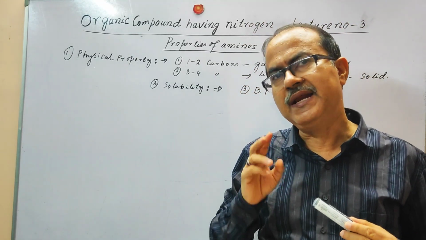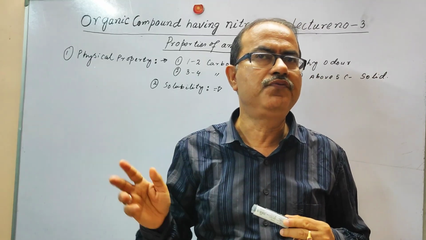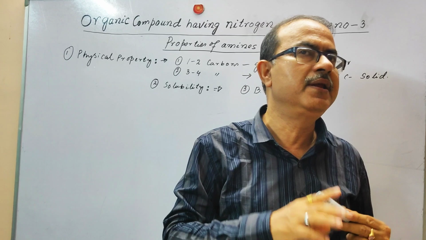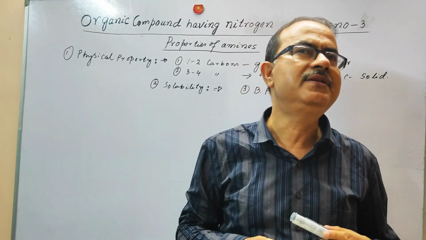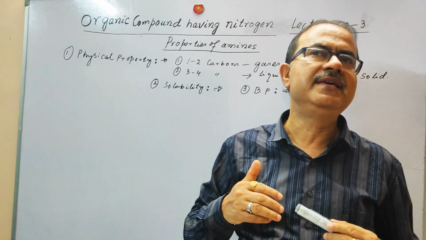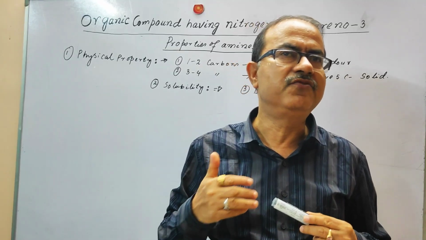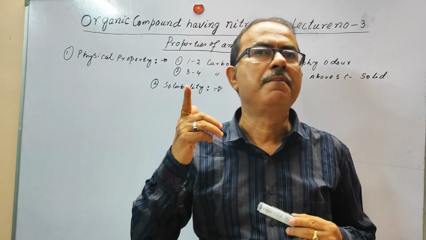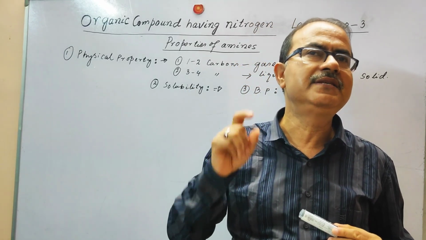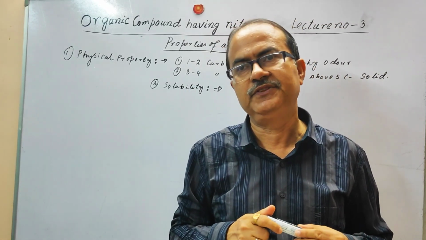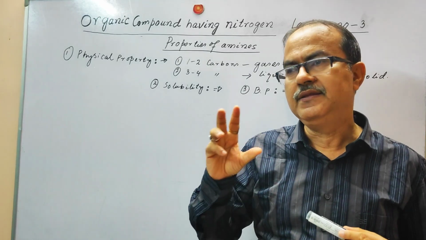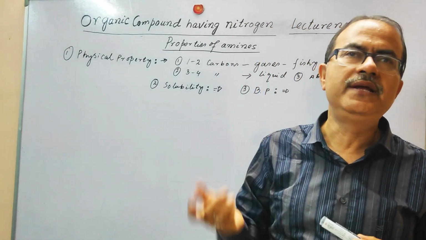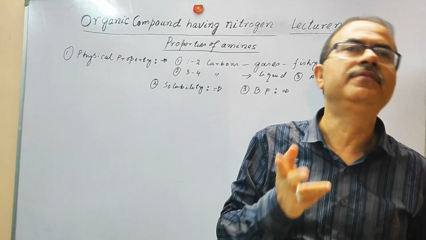But if we arrange the boiling points of these isomeric amines, that is 1 degree amine, 2 degree amine and 3 degree amine, we find that there is a difference in the level of hydrogen bonding. In case of primary amine, you can see there are 2 hydrogen bonds, and the extent of hydrogen bonding is greater in 1 degree amine as compared to the 2 degree and 3 degree amine.